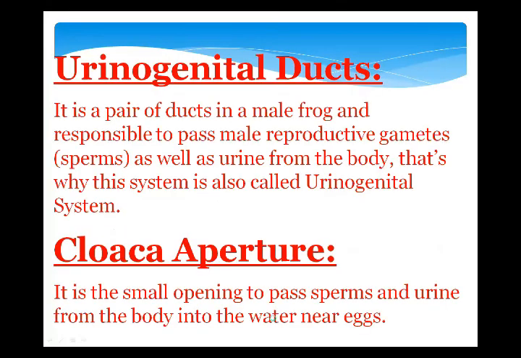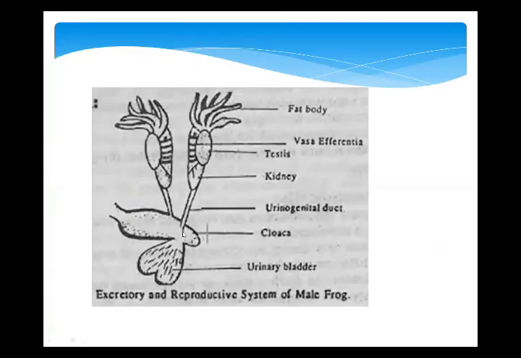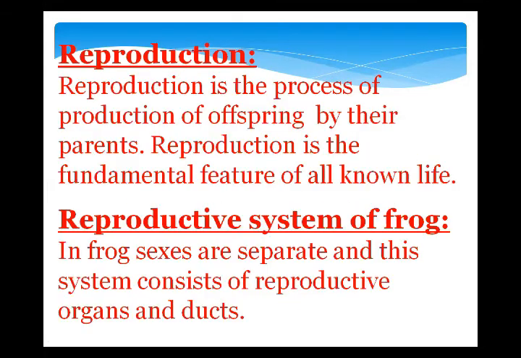Now see this diagram again: kidneys, ureters. Here I will use the word ureter, but actually it's a urinogenital duct. According to this system, this is the urinary bladder, and this is the cloacal aperture. Both systems are present in both male and female reproductive organs. I hope all of you have understood why I selected these two systems together.